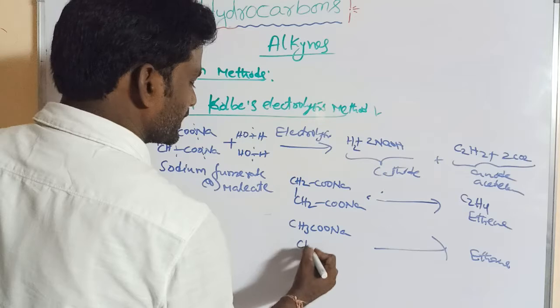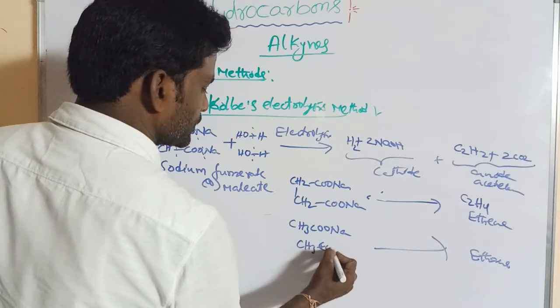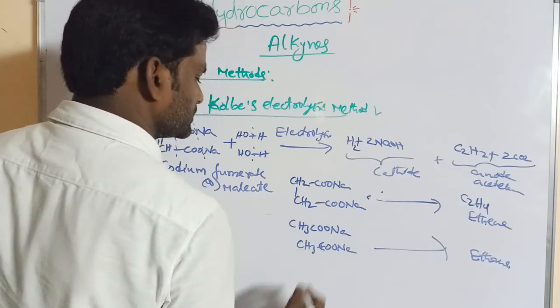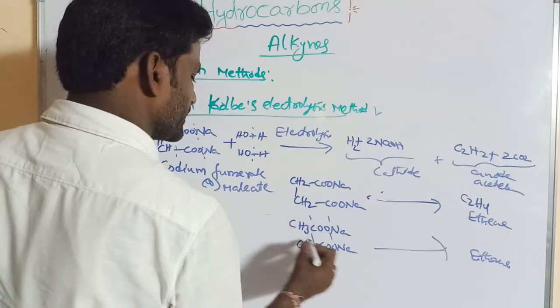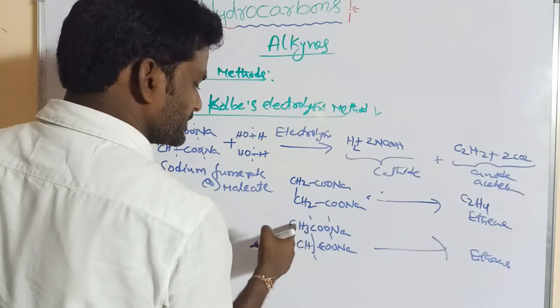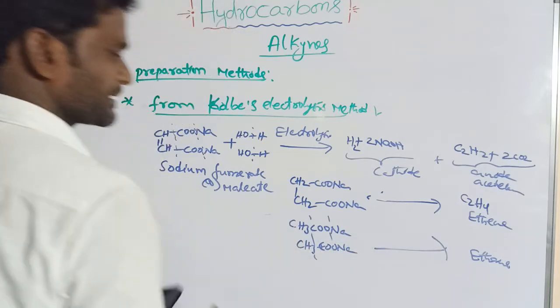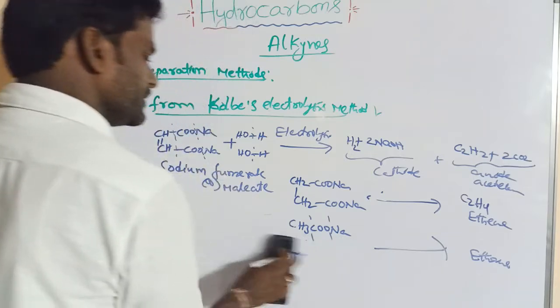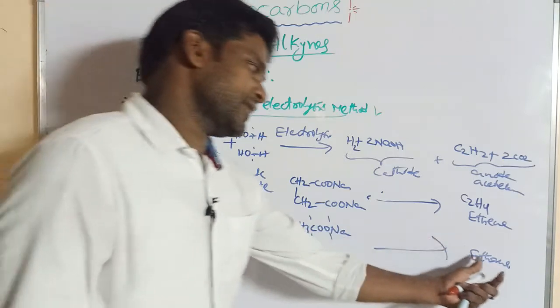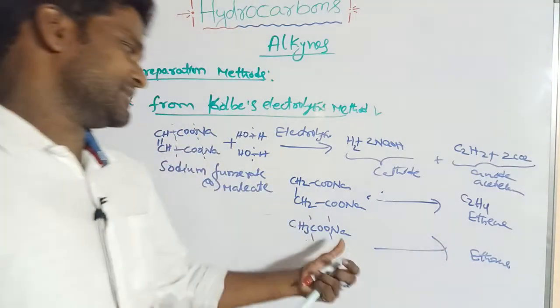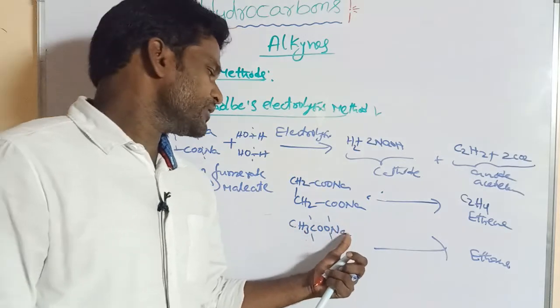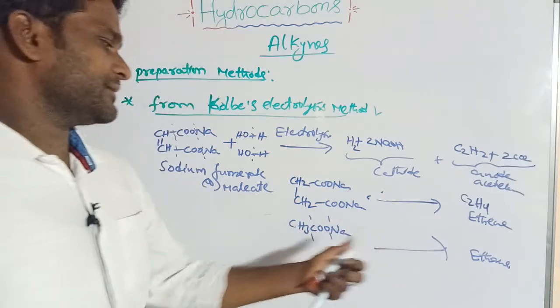If we take 2 moles of sodium salt, these bonds break. So what happens? CH3 bonds with CH3. This is very important. For preparation of ethane in coal based electrolysis, sodium salt of acetate can be taken.